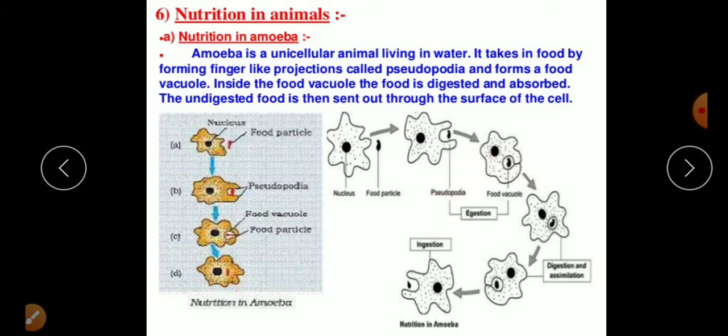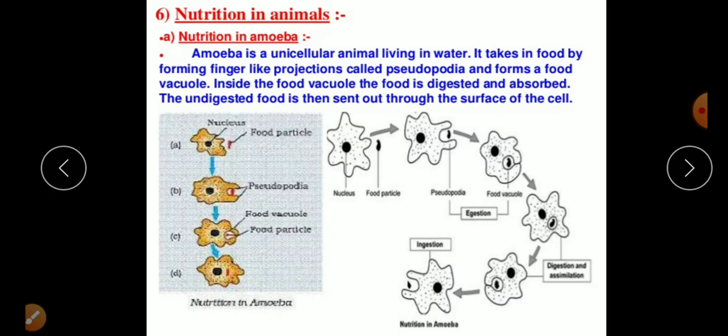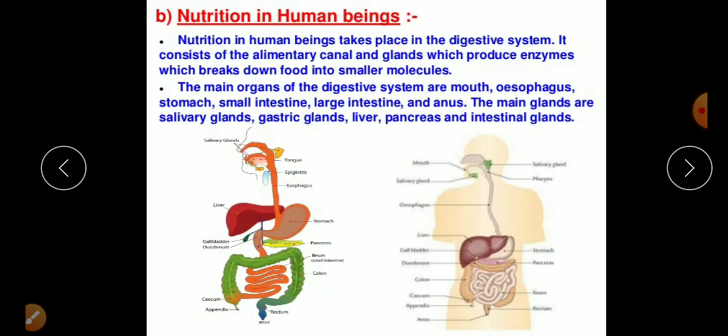This is the same 5-step process we will see in humans. A human is a very, very complex organism, and it is very surprising for us that in amoeba as well as in human, the same process goes on. That is holozoic nutrition.